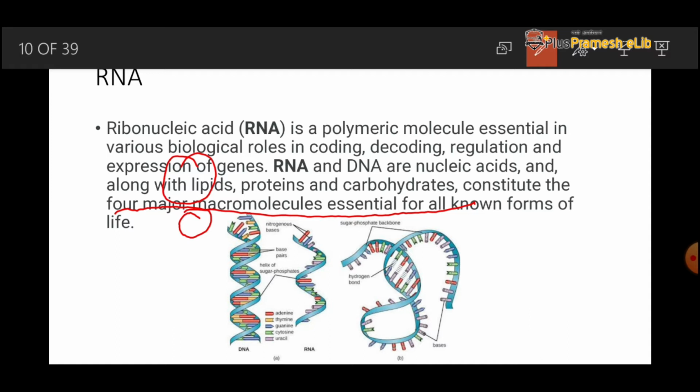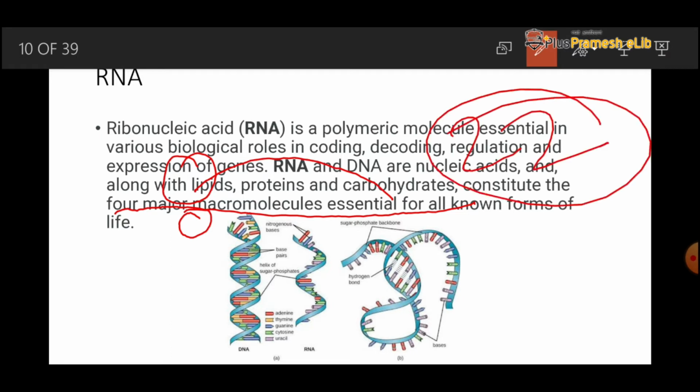The tRNA brings the amino acids, all 22 types of amino acids, to the site of protein synthesis and forms a long chain peptide that is called protein.